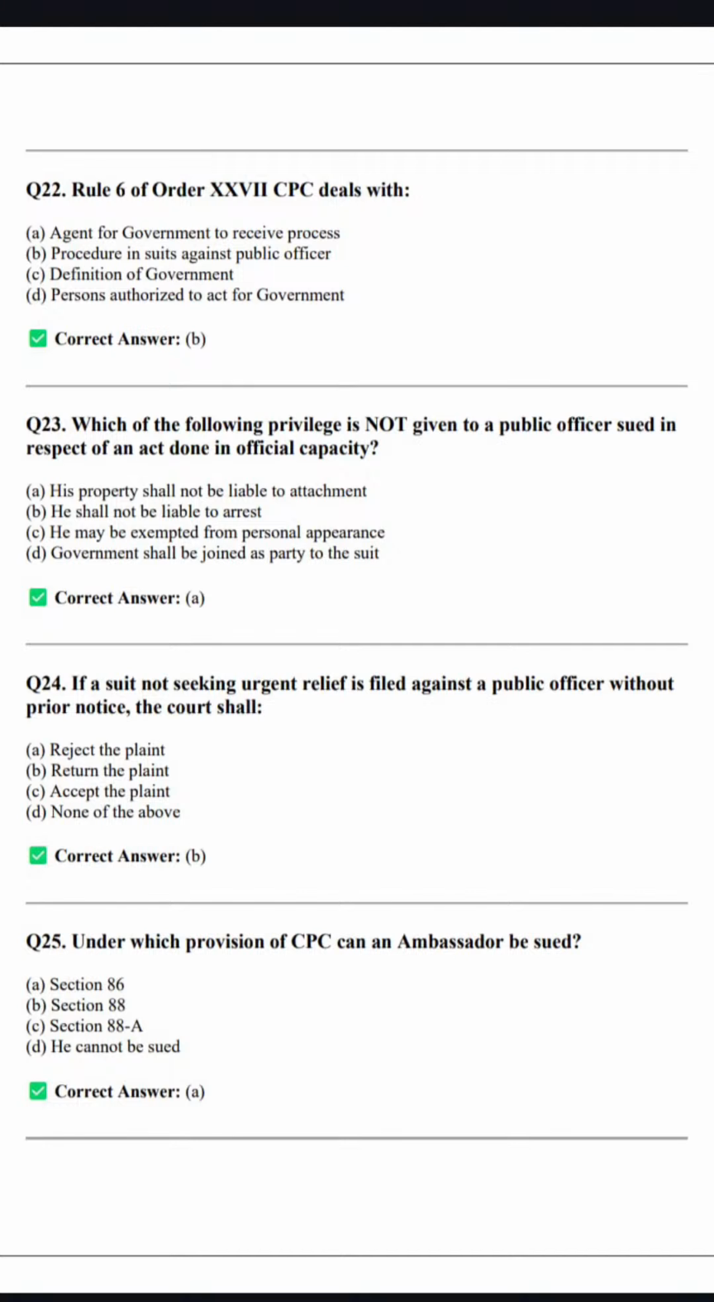अब 23 पे आते हैं. 23 कहता है which of the following privilege is not given to the public official sued in respect of an act done in official capacity. So his properties shall not be liable to attachment. So this privilege is not given, ठीक है ना, to the public officer. His properties shall be liable to attachment.